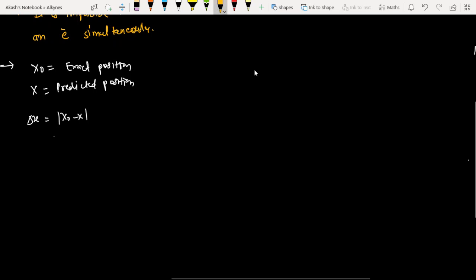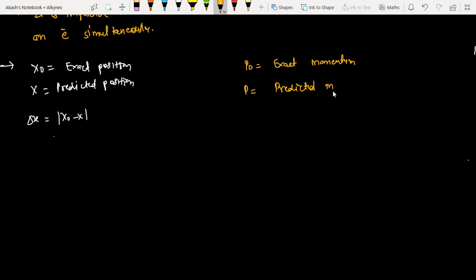Similarly, for the momentum, let's take p naught as the exact momentum and p as the predicted momentum. Then del p will be equal to mod p naught minus p, right?